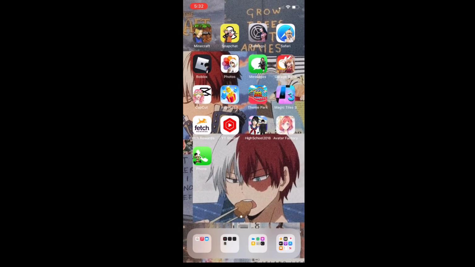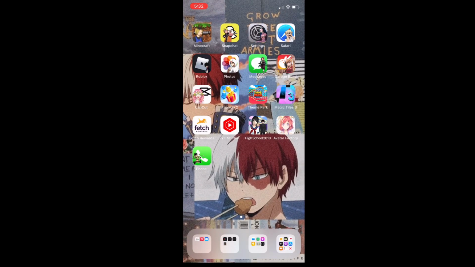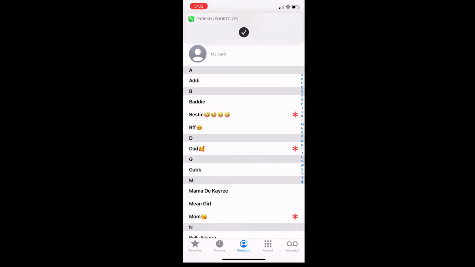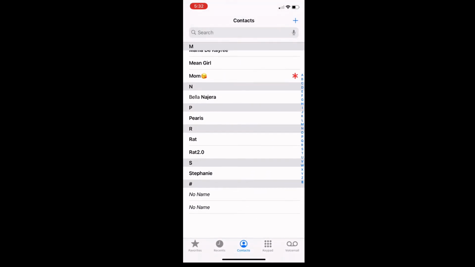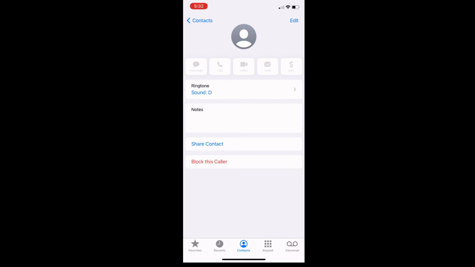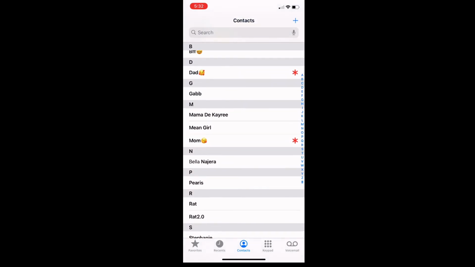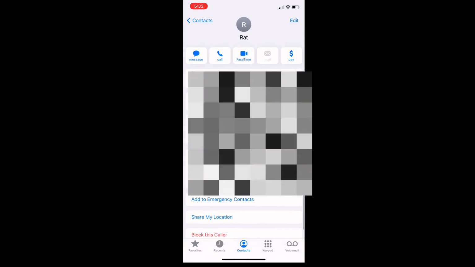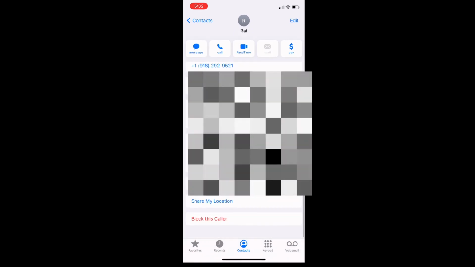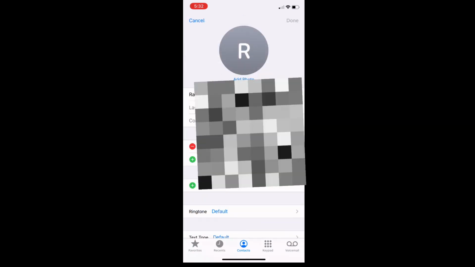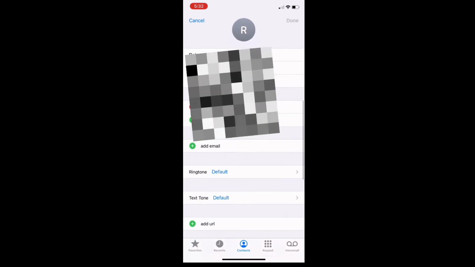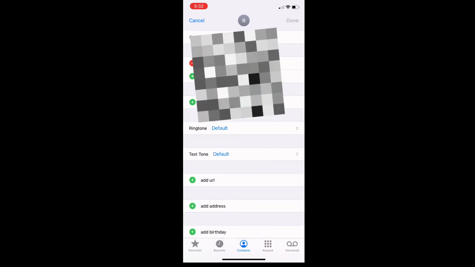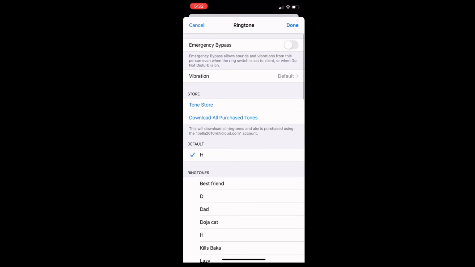If you want it for just one person, go to that person's contact. Click Edit. Click Ringtone. Find yours again and click it. Yeah, see.